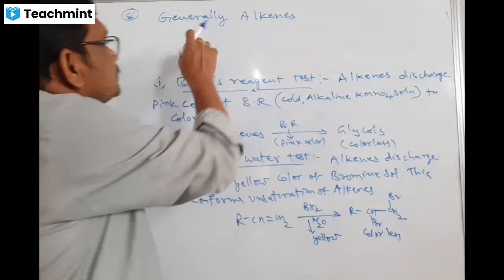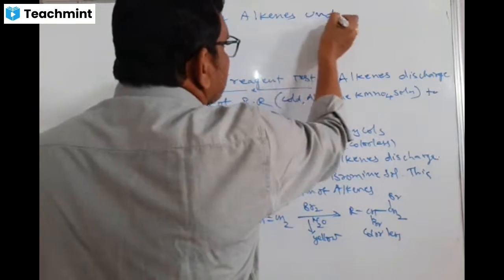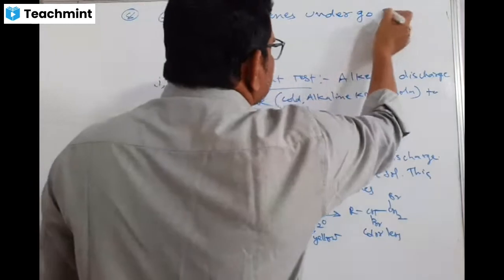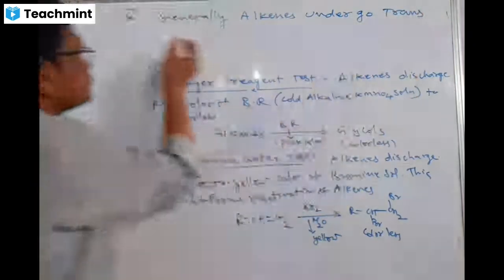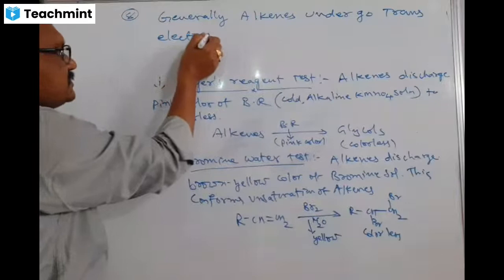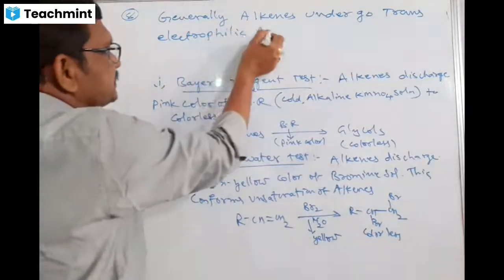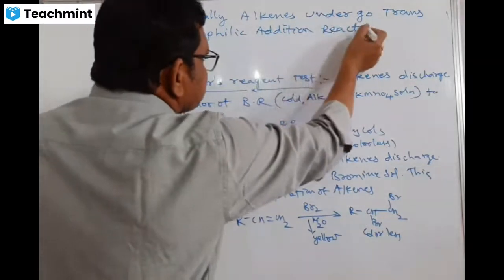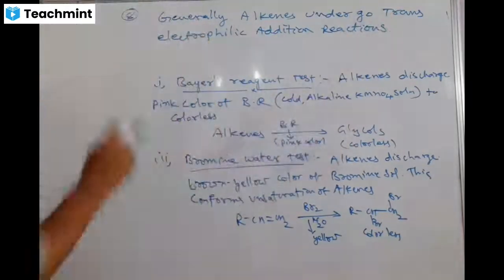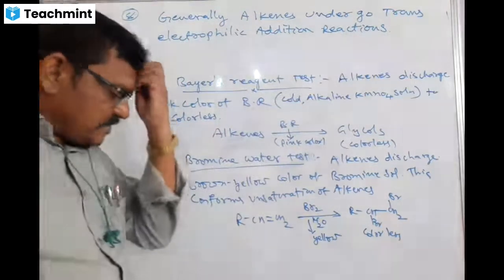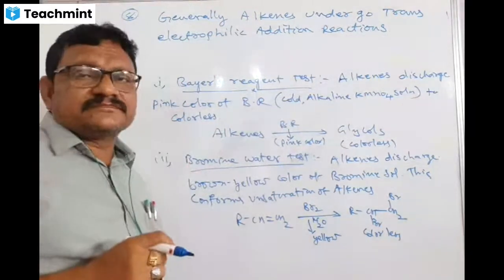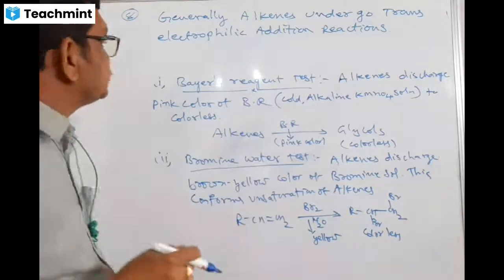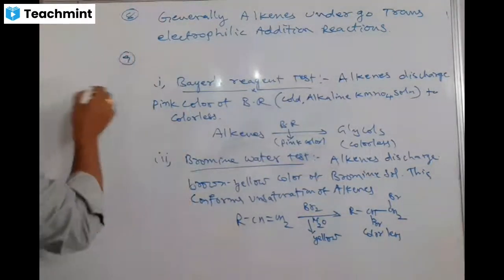Generally, alkenes undergo trans electrophilic addition reactions, whatever the addition reaction mechanism. This is very important, please note it down. Please, you got it. The next following point we are going to discuss. Next following point, 91.